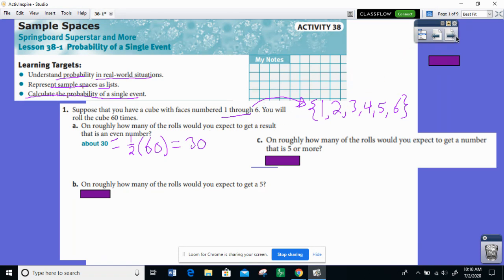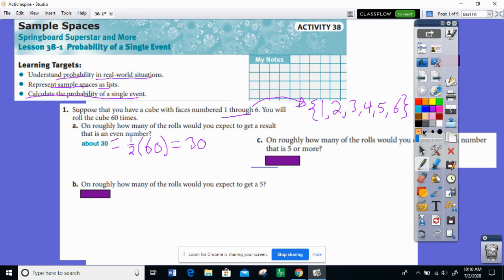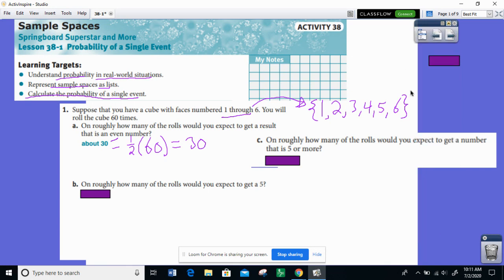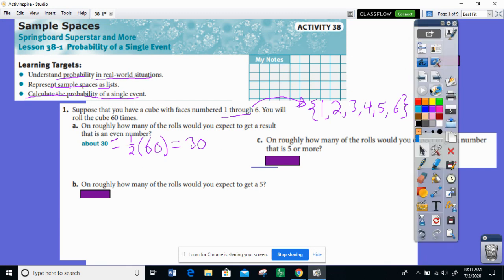On roughly how many of the rolls would you expect to get a 5? Well, out of these 6 possibilities, only one of them is 5, so we would expect about 1/6 of the rolls to come out to be a 5. So 1/6 of 60 rolls would be 10, about 10 rolls.